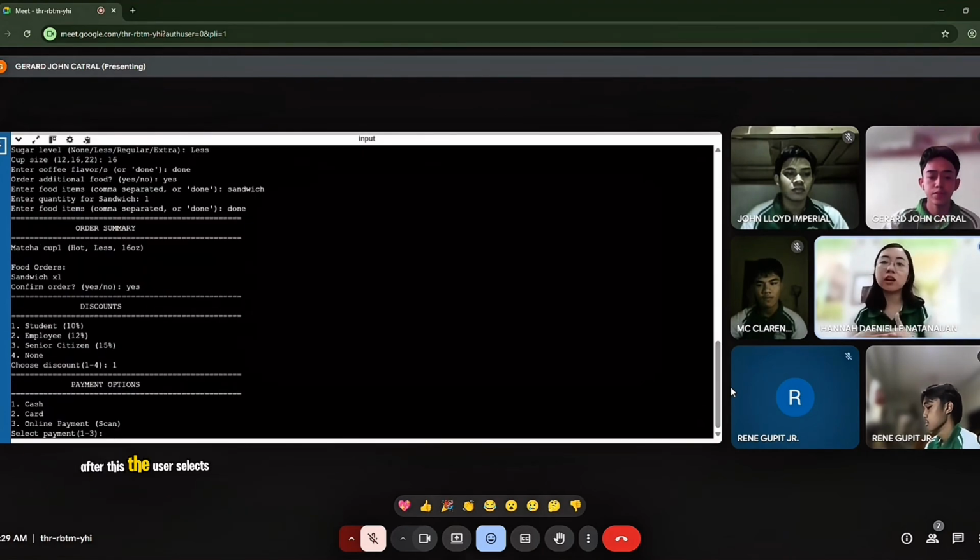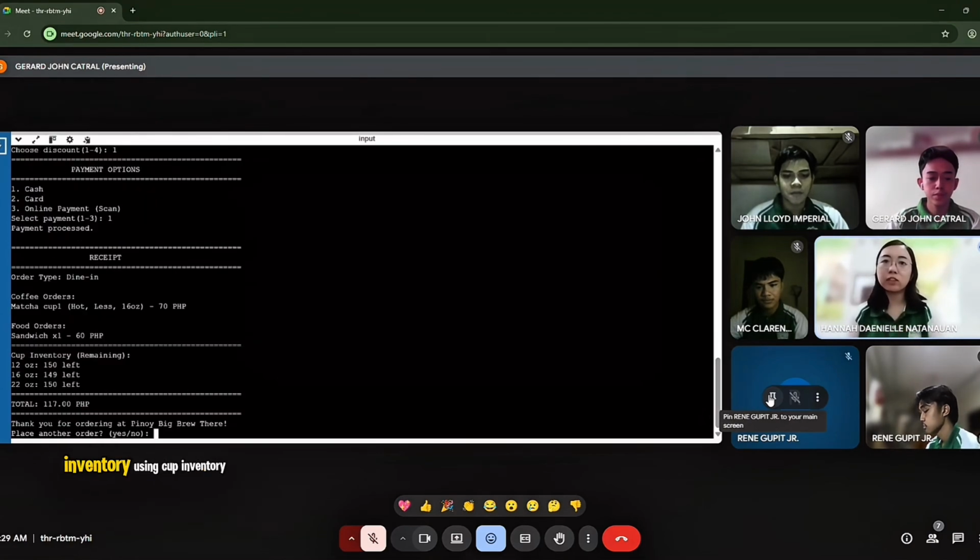After this, the user selects their preferred payment method in payment option like cash, card, or online payment. Once payment is processed, the program updates the cup inventory using cup inventory so future orders reflect accurate stock.